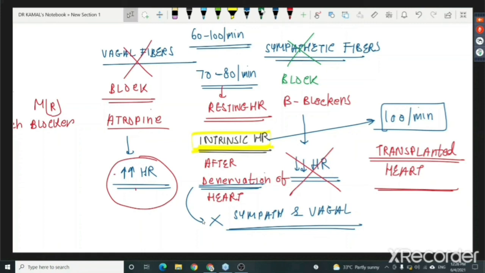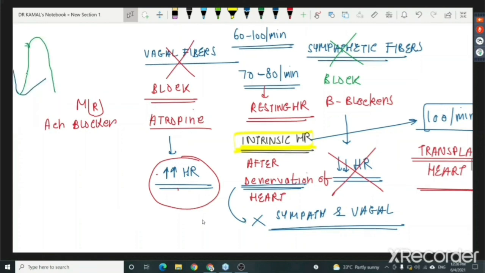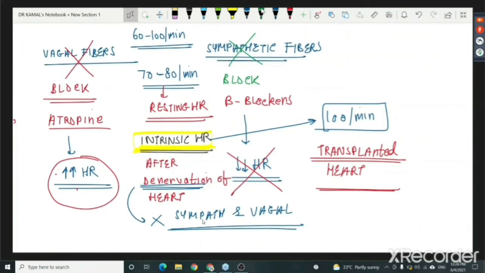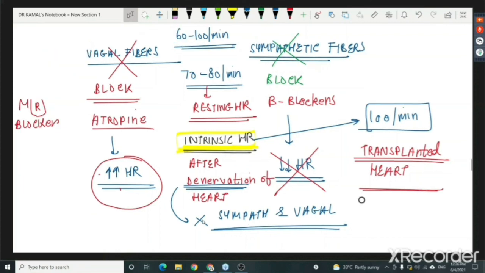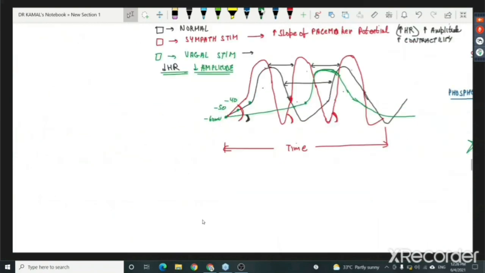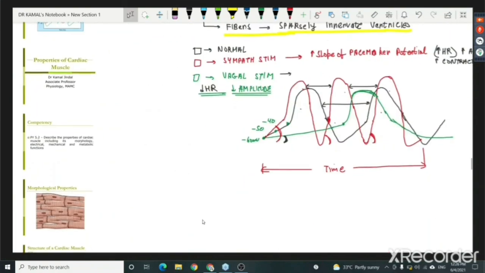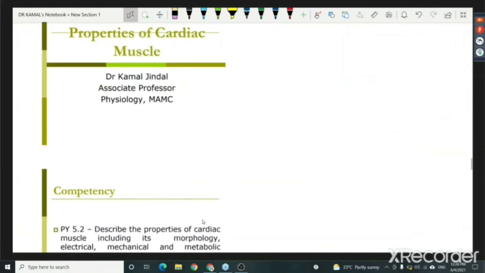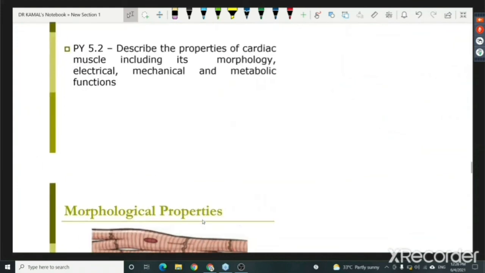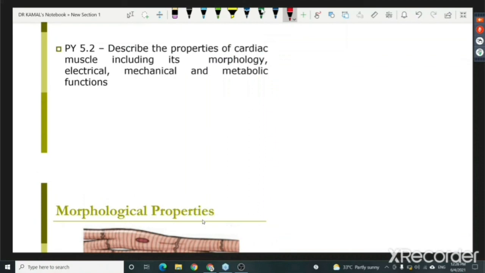Now let's quickly revise cardiac muscle, and we can also pay some attention to some properties of the cardiac muscle, which again you have been taught in nerve muscle, but I'll do a very quick small recap so that once I start cardiac cycle, neither you nor I should face any problems, right? So let's start with the properties of cardiac muscle. This is a very quick overview. Properties of cardiac muscle, including its morphology, electrical, mechanical, and metabolic function.